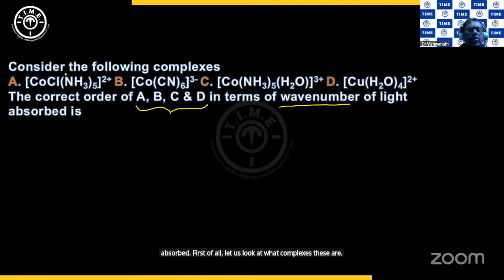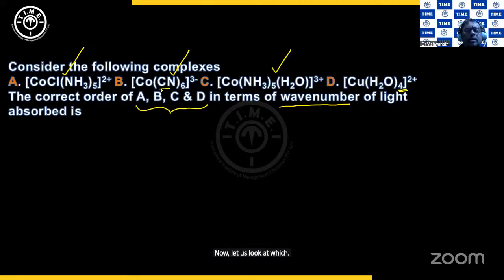This is an octahedral complex because 6 ligands are there. Again an octahedral complex. Again an octahedral complex, but then this is a 4 coordinate complex here. A 4 coordinate complex is having lesser energy gap, whether it is tetrahedral or square planar.